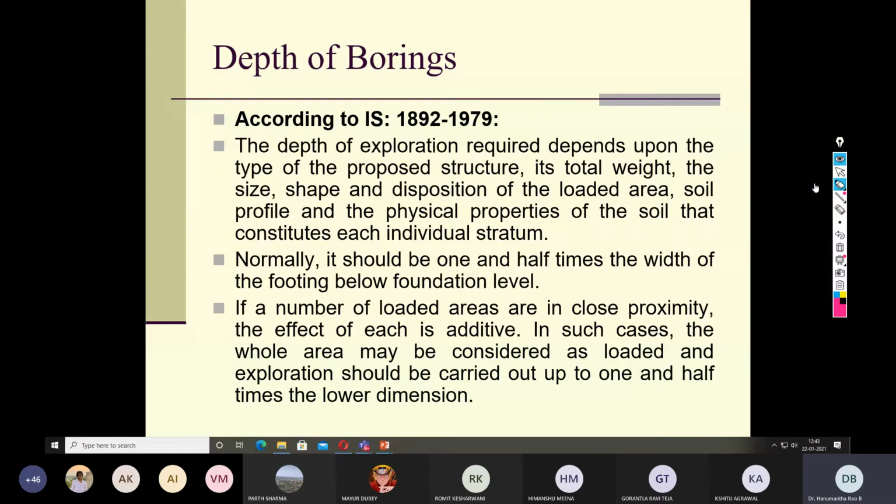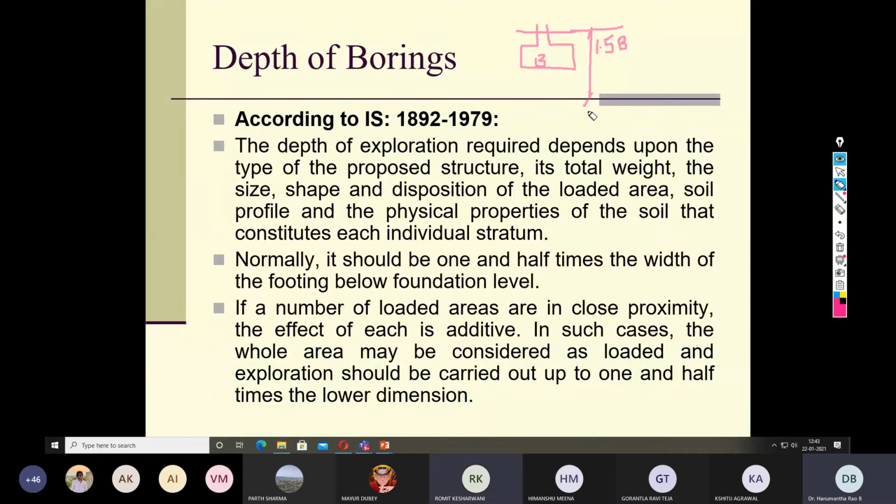Just to give a demonstration, say this is the footing, and this is the width of the footing. So what it says is that the depth of exploration should be 1.5 times the width of the footing. If this is the width of the footing, your depth of exploration is something like this. It is 1.5 times B.